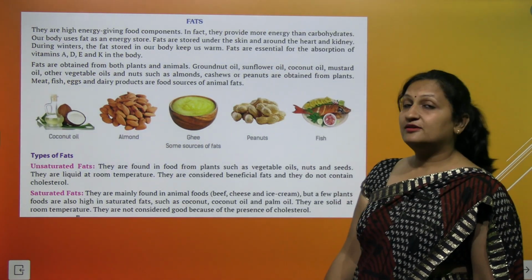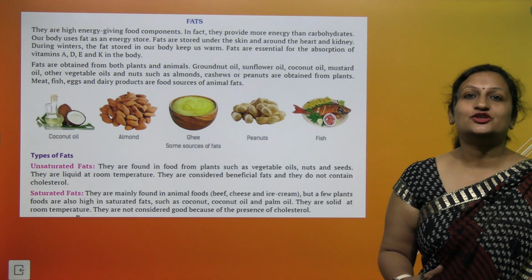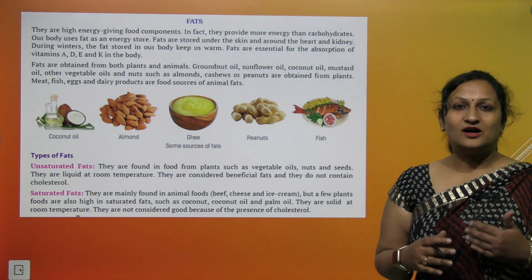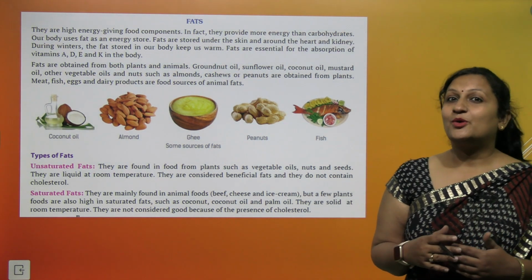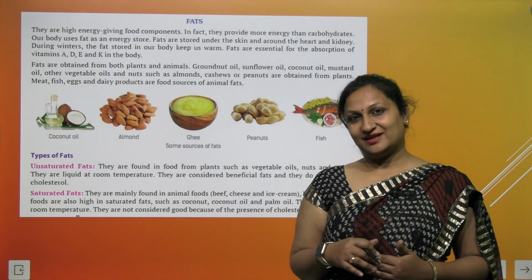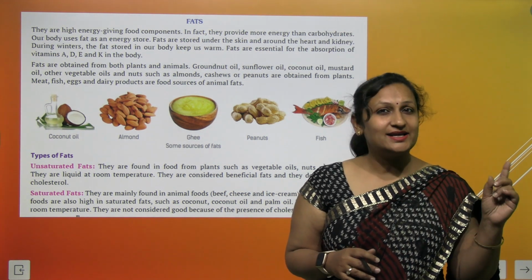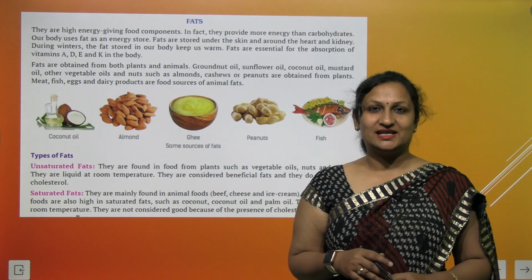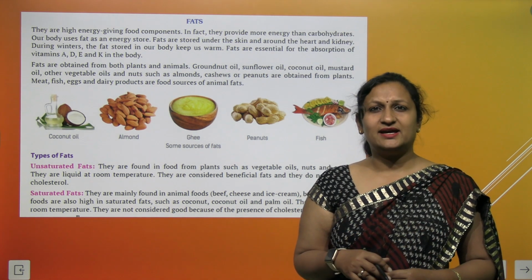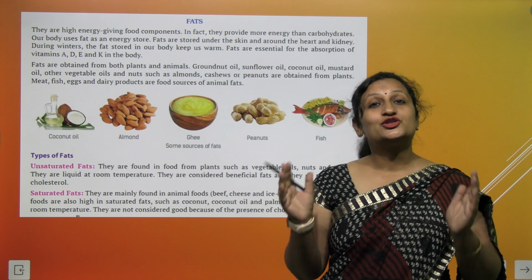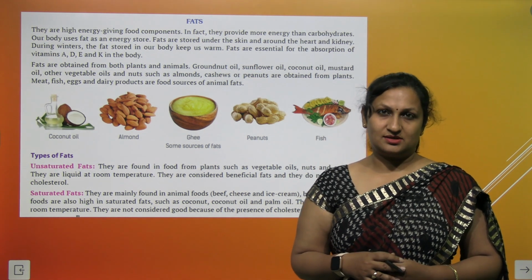Then fats. Fats are again a high energy giving food, but our body does not derive energy from fat. किससे लेती है energy? Carbohydrates से. तो फिर fats का क्या function है? Fats form a cushion around our vital organs.